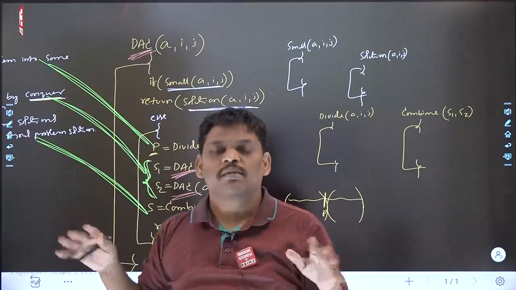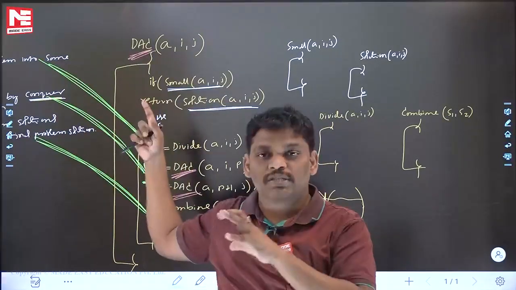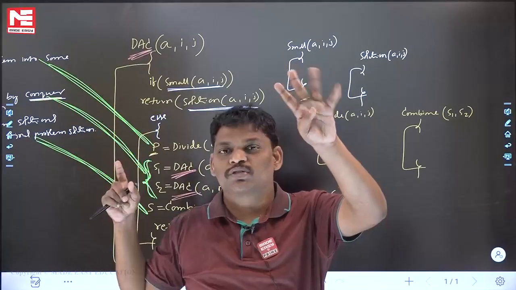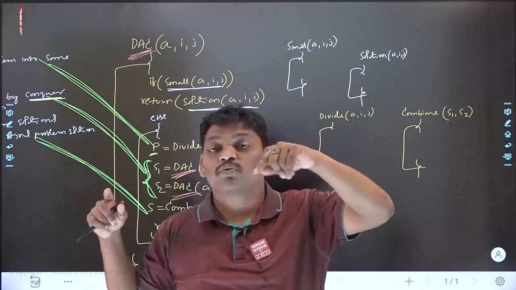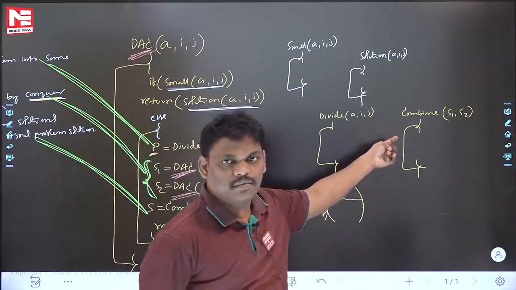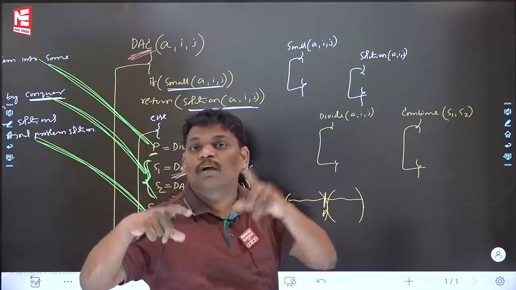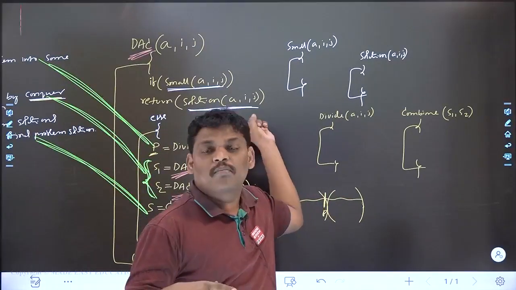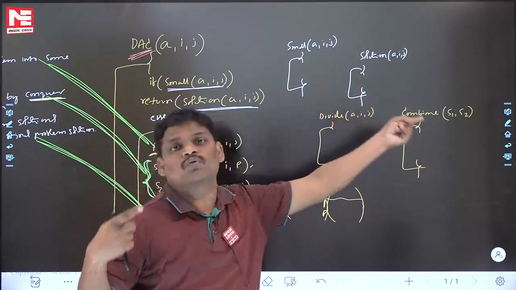Because it is my problem, using this technique I want to solve it. In this technique, the four functions you are using are small, solution, divide and combine. Right? To my problem, those four functions code I should write. Gaps are there. So, listen, to my problem I am using this algorithm, but in this algorithm four functions are there. That code you have to write.